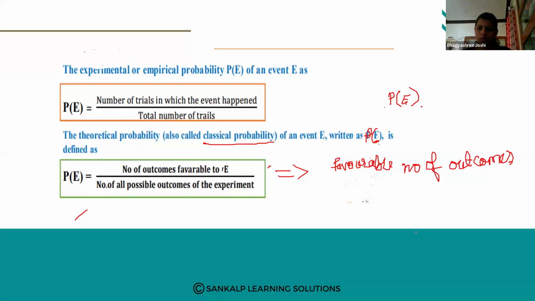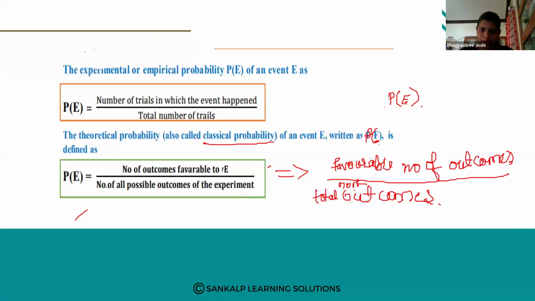That is, favorable number of outcomes divided by total number of outcomes gives the result of P of E.